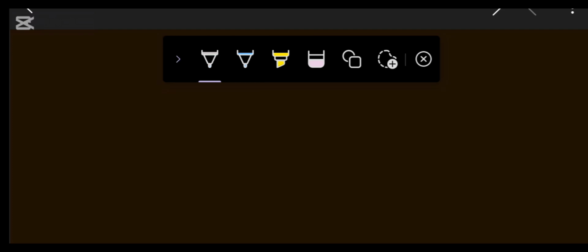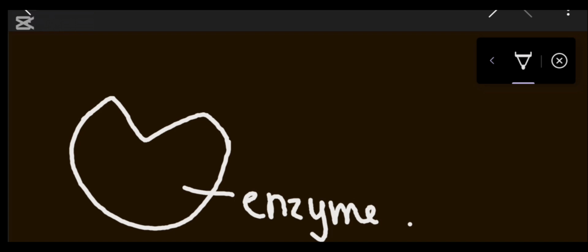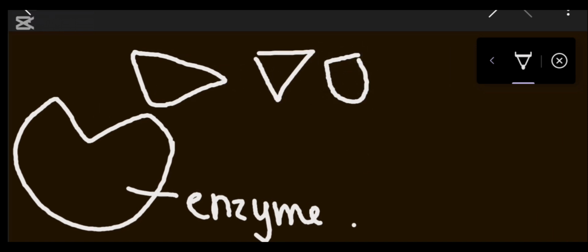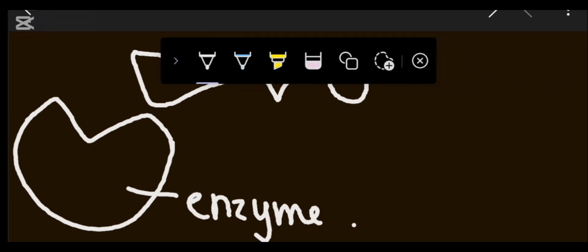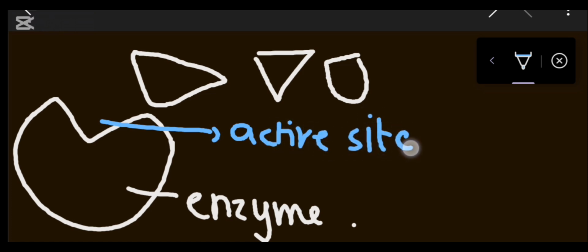Suppose this is the enzyme structure, and we know that the substrate molecule attaches to the enzyme. Here I have three types of substrate: one is this, second is this, and third is like this. At a particular site, this is the active site of the enzyme, where the substrate attaches.